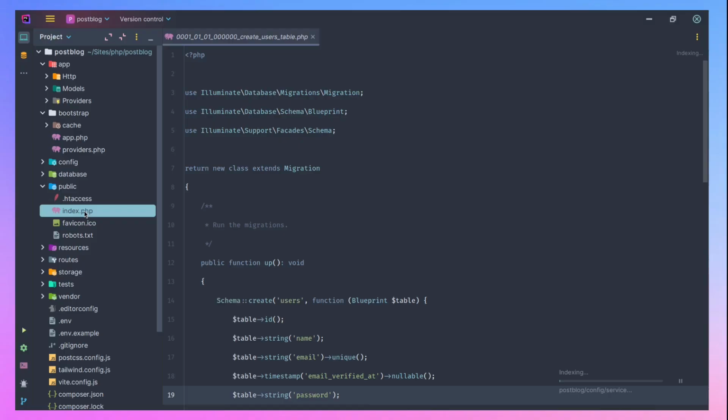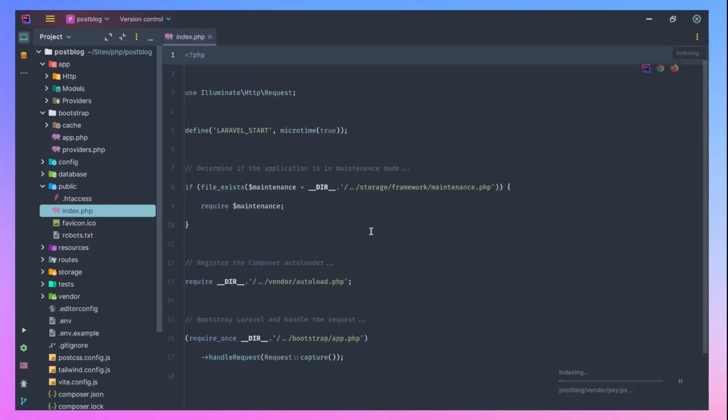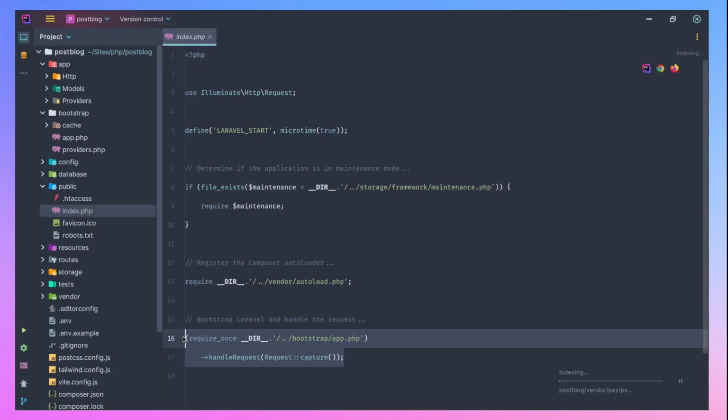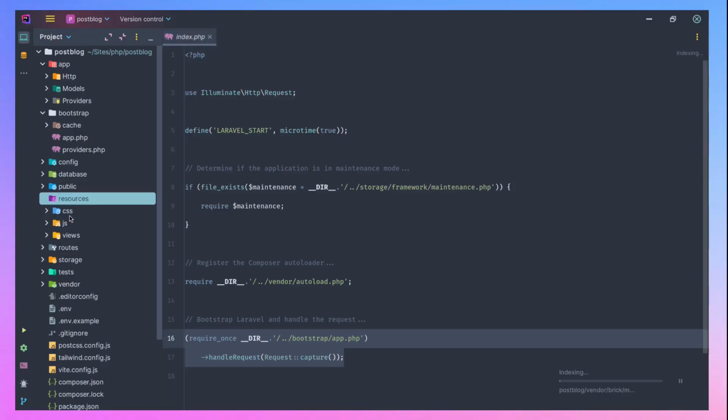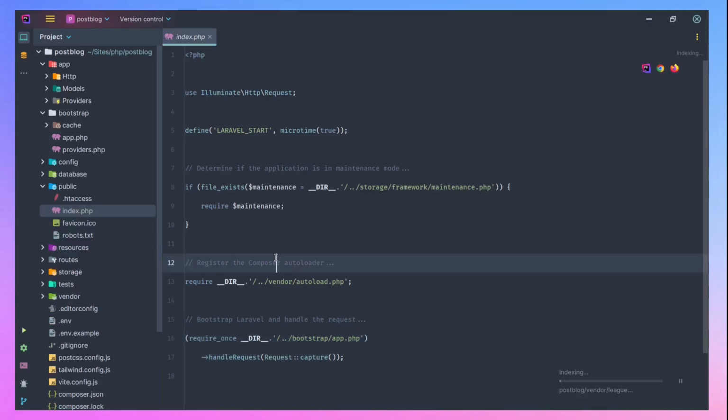Now public is the publicly accessible folder for your application. The index.php is actually where the application runs. This is the entry point for anything coming in, and that's also where the response is passed back. The resources folder is where your CSS, JavaScript, and Vue files live. Then your storage, your routes, and so on. The vendor folder has all the external PHP libraries and packages you installed.